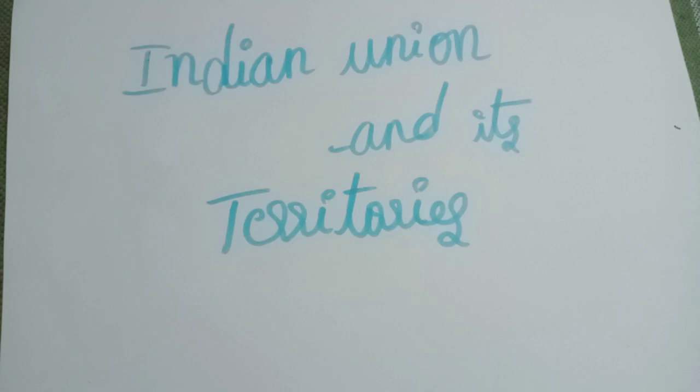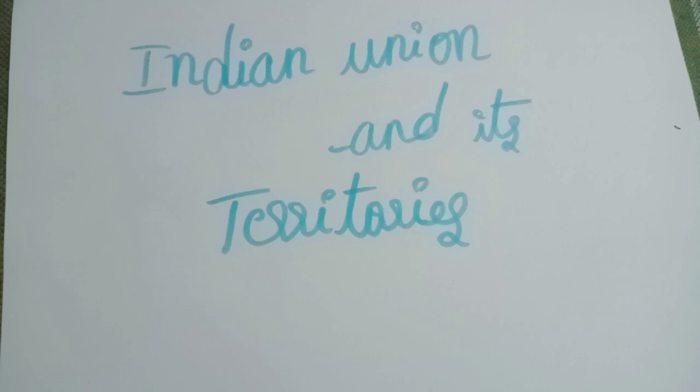States Reorganization Act 1956 and 7th Amendment Act 1956 were passed. The distinction between Part A and Part B states was done away with, and Part C states were abolished. And in the reorganization of states, some of the states were merged with adjacent states, while others were designated as union territories. The term union territory was not there in the original constitution. It was introduced by the 7th constitutional amendment.